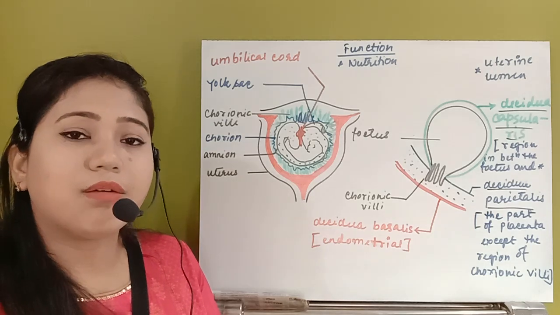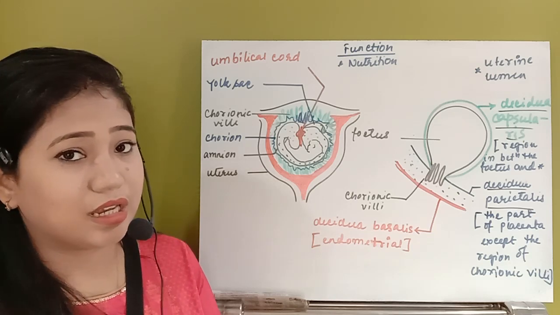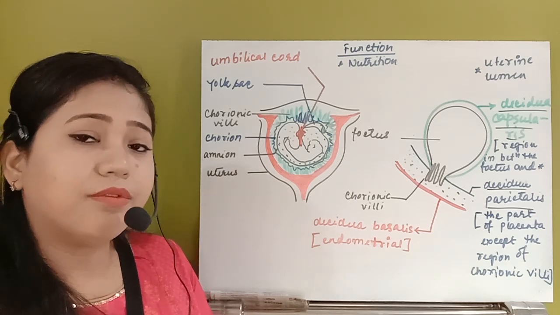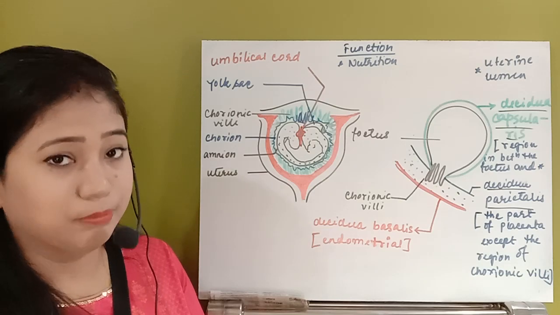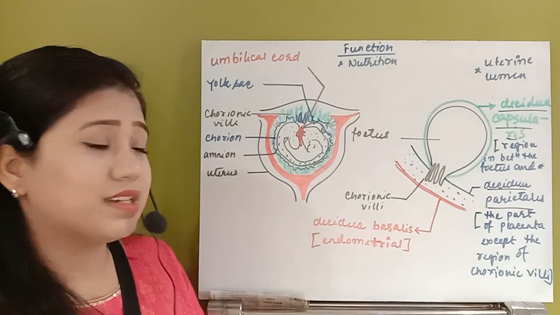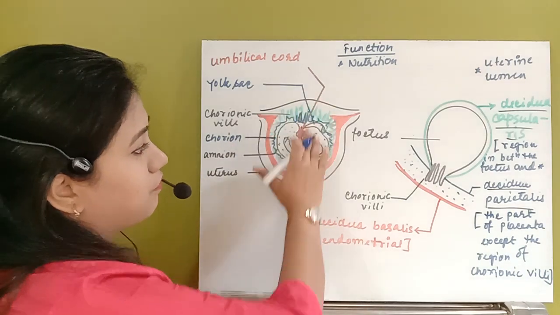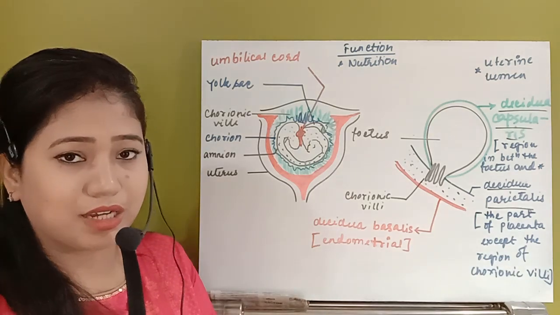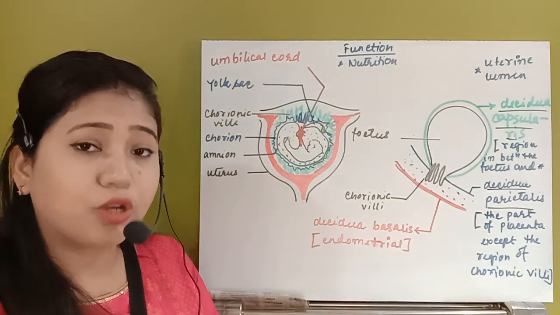So the already absorbed food that is in the blood of the mother will come to the fetal blood via the placenta.